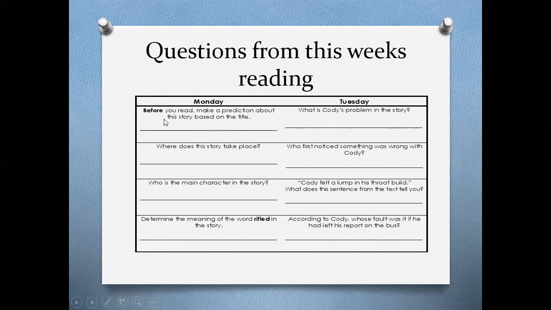This has to do with the skill that we worked on, story elements. Also, I see a question that says, what is Cody's problem in the story? We have already talked about problems and solutions. This sentence right here asks, what does this sentence from the text tell you? This is the skill we're working on this week. So some of these questions are going to relate back to some of the previous skills we have been learning.